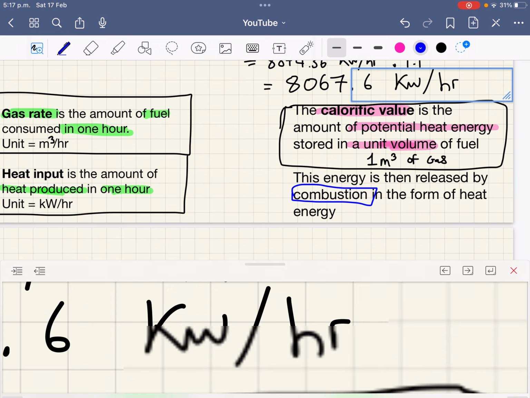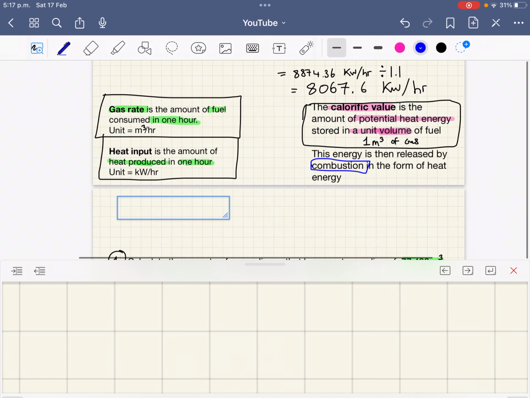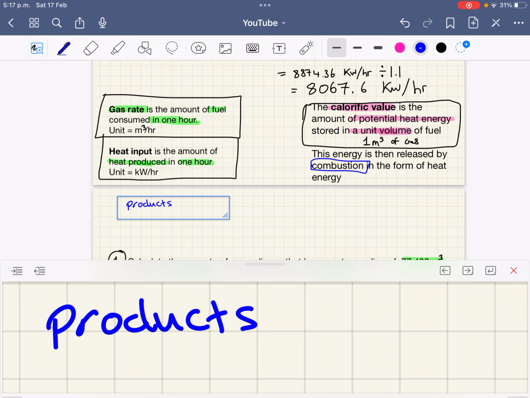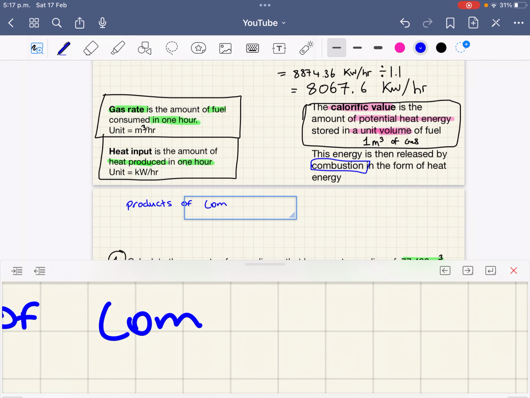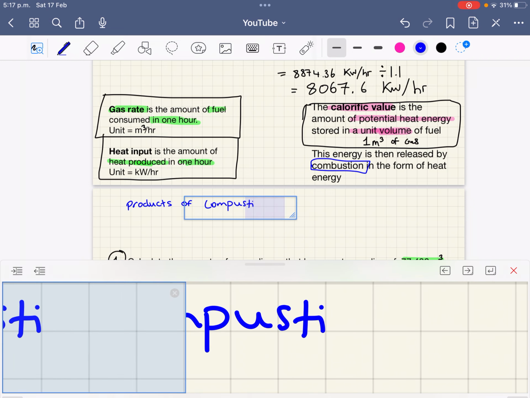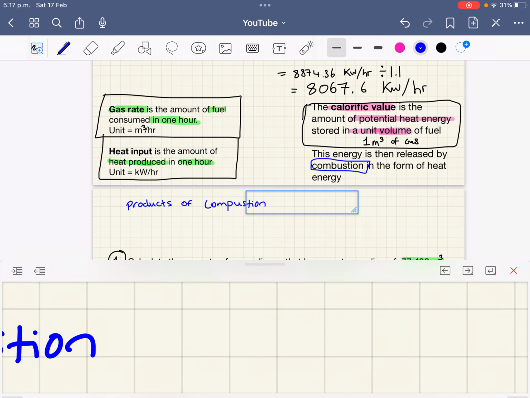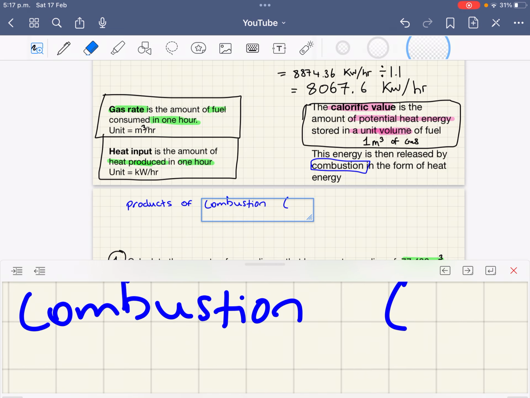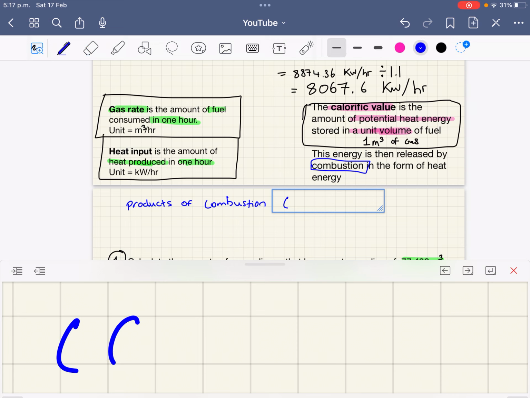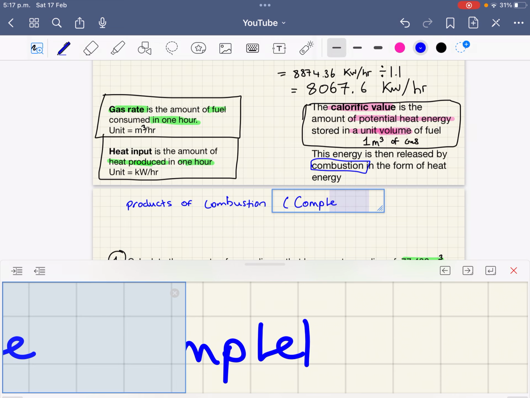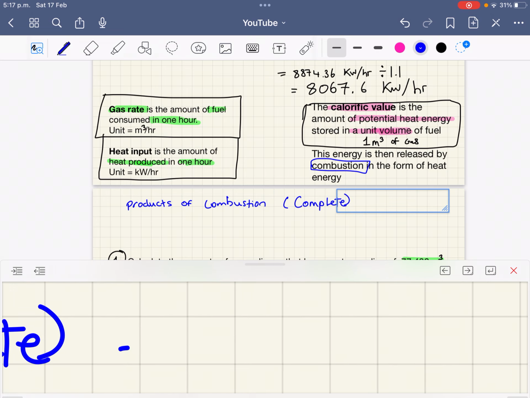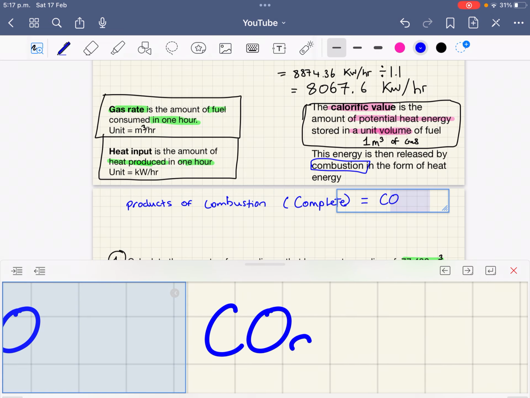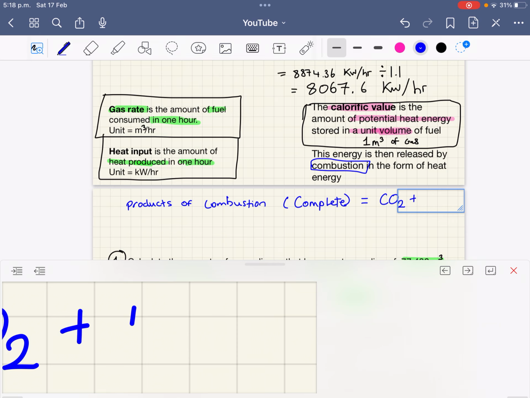And another question on your gas paper could be, what are the products of combustion? And usually they would be talking about complete combustion. So the products would be carbon dioxide, which is harmless, and water vapour.